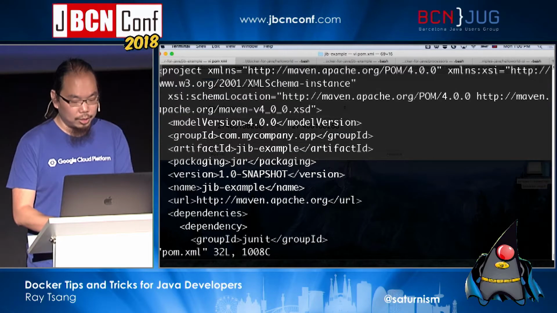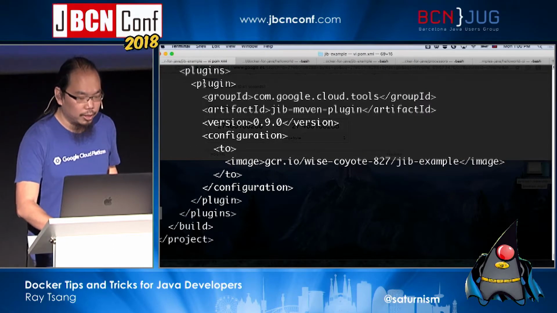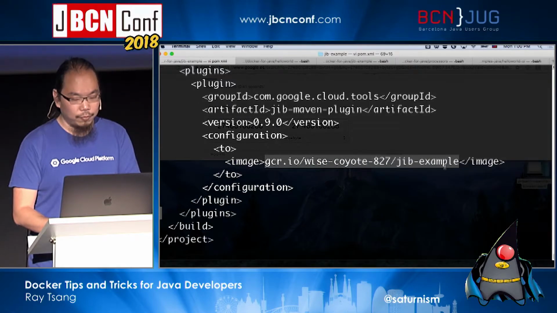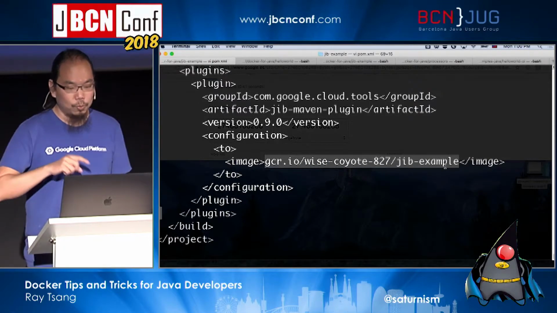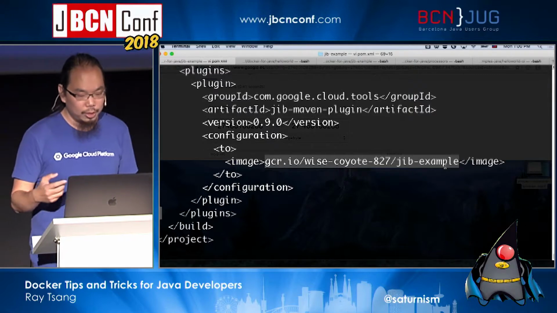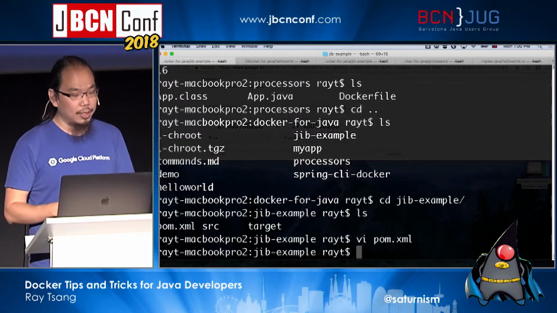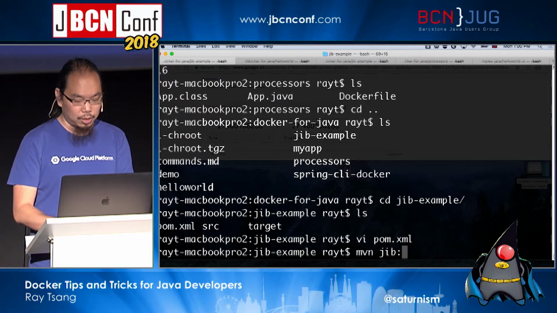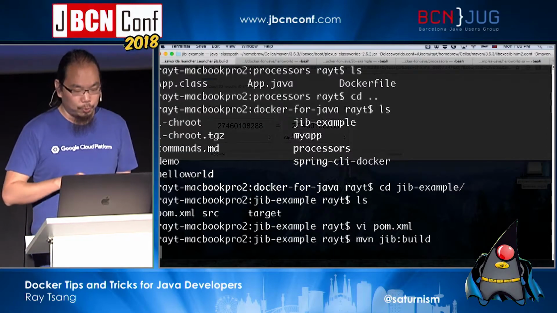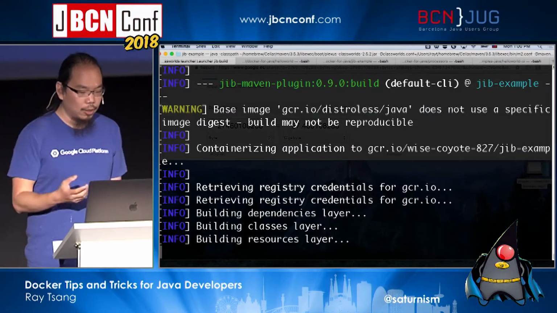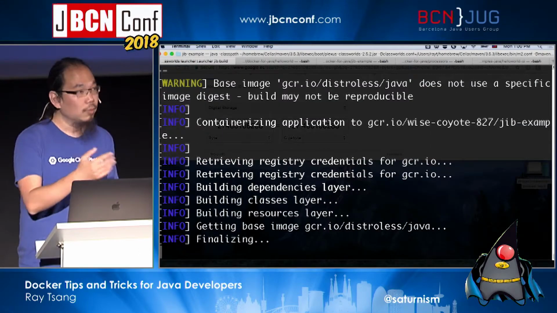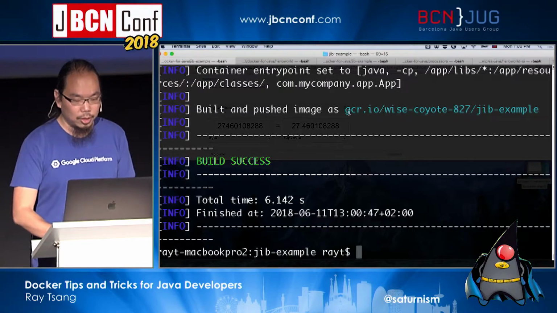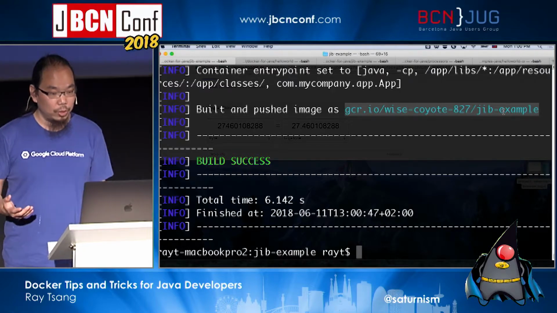And all I need to do, again, is to specify potentially the plugin, right? And I can give it the destination. So in this case, if you don't use Docker on your machine, you actually need to build the image into a Docker registry and use the registry API to actually create the image for you. And to do that, we can do something like Jib build. And this will build the Java application for me, and also create the layers smartly behind the scenes, and then push the layer directly to a Docker registry, and that will be ready to be consumed.